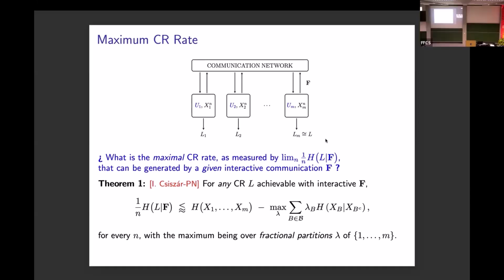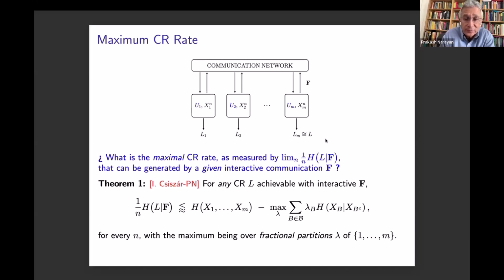My question is whether we know something about this quantity with arbitrary fractional lambda, the quantity appearing in this scenario with helpers. Can something be said? That I do not know. I don't think there is a general answer. So you're saying instead of taking the maximum over the fractional partition, you fix some arbitrary lambda and look at the quantity that you get, which of course will be an upper bound. Can we look at it as a function of lambda and say when you get maybe the best possible upper bound through this variation? I don't know the answer to that question.